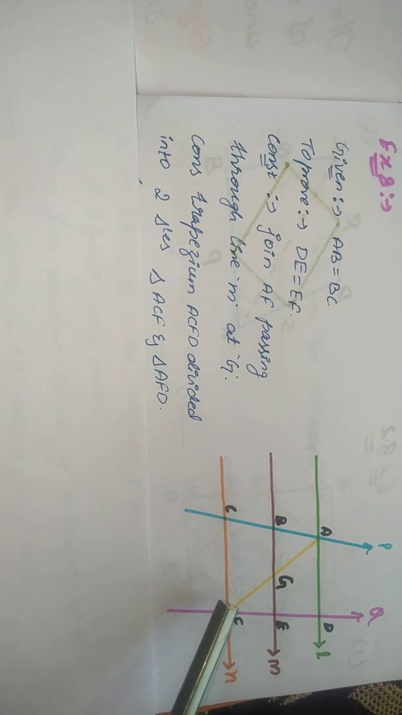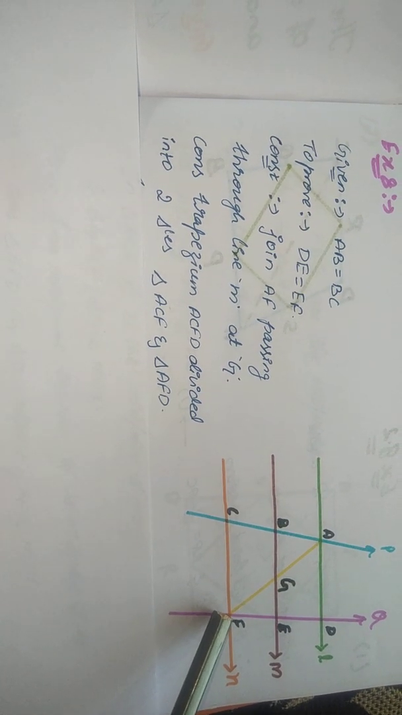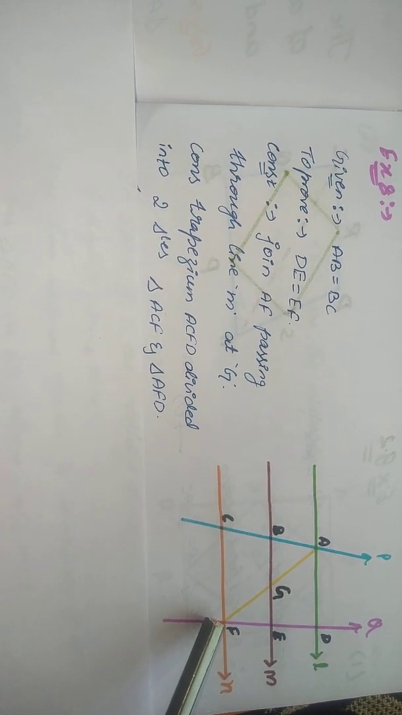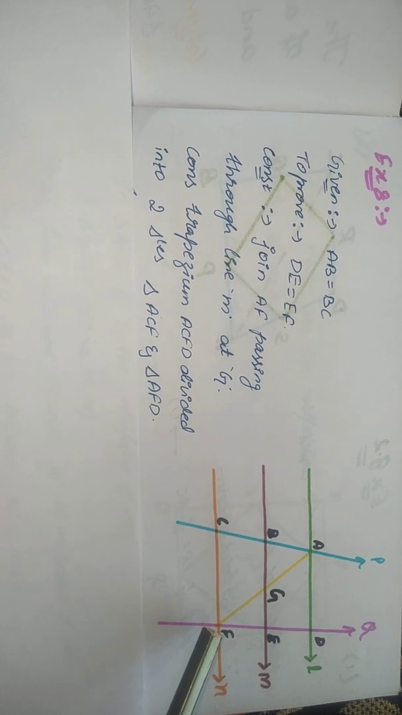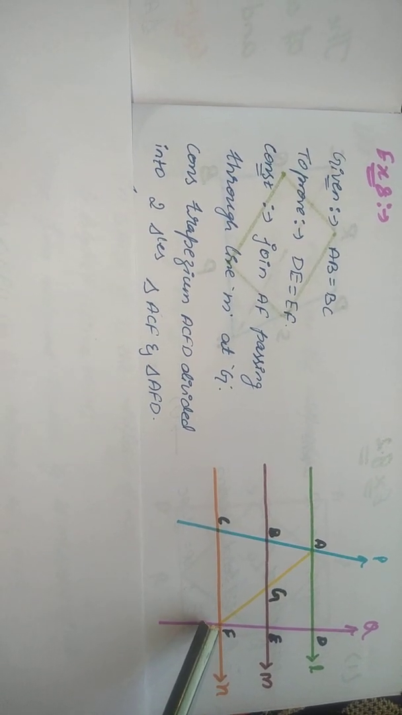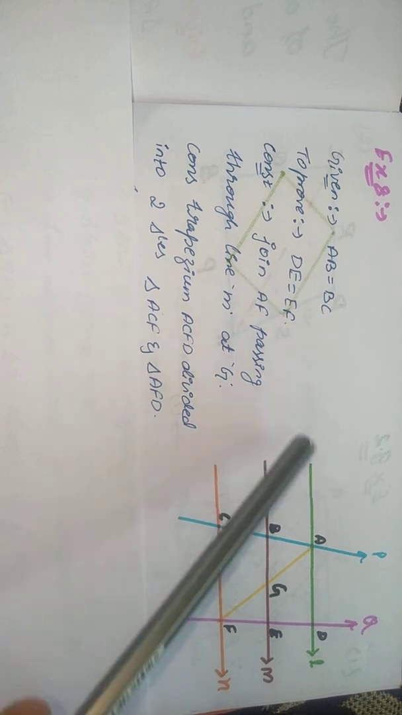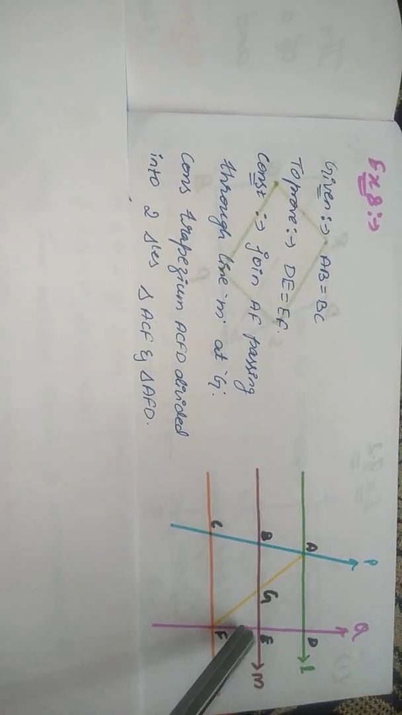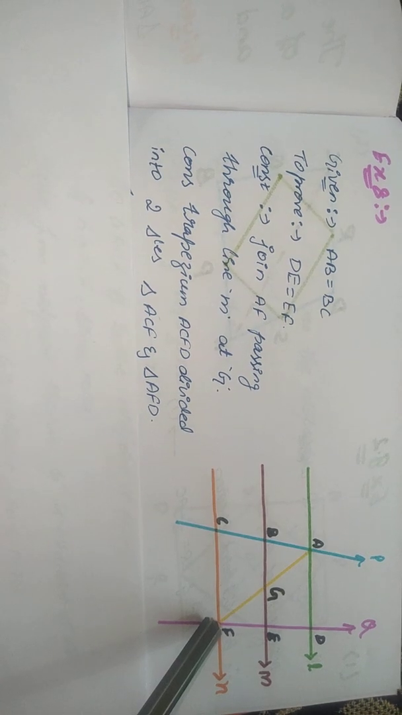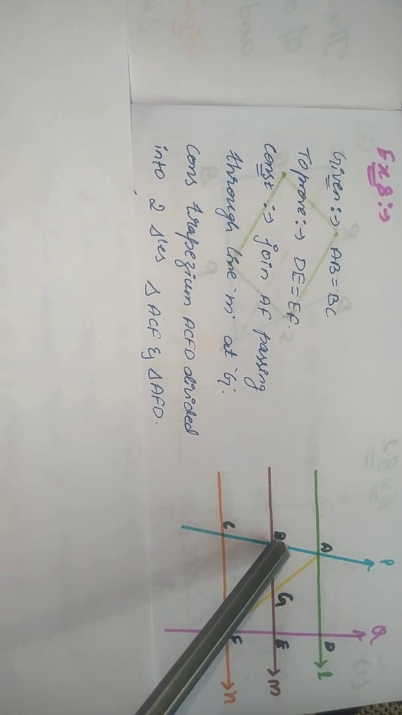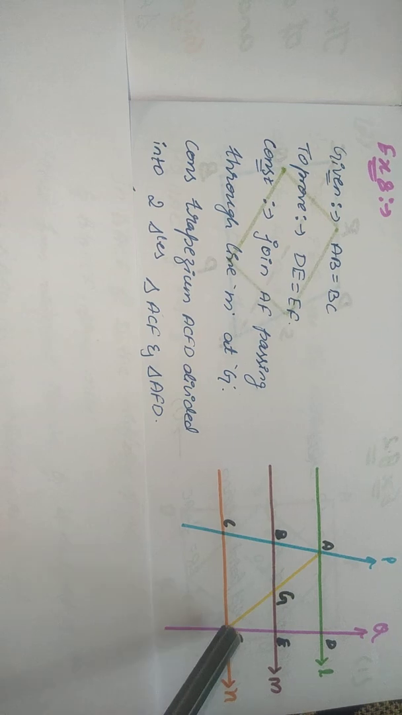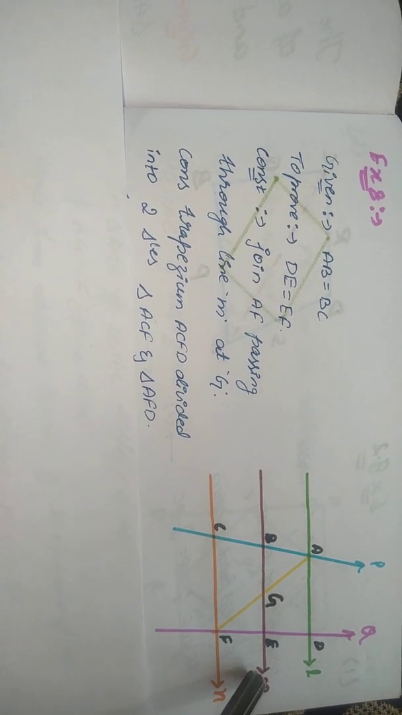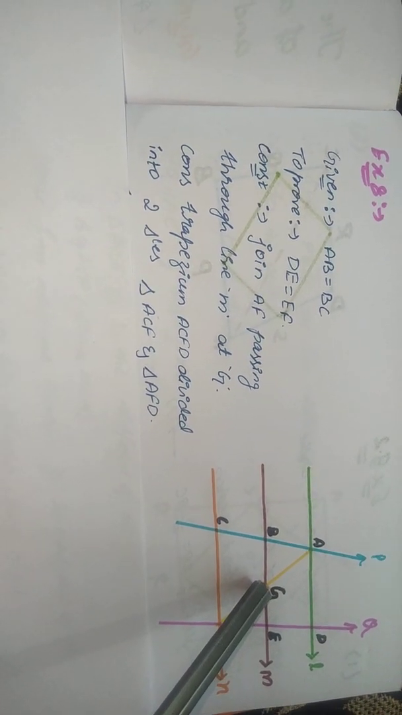Now, before starting the proof for this question, I will say how I am going to solve. I will use here the converse of MPT, children. What they have given is AB equals BC. You have to prove DE equals EF. So, before solving the sum, I will join A and F, passing through G, where it intercepts the line M.